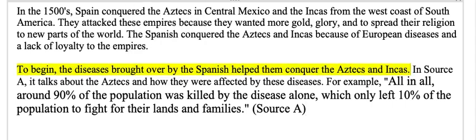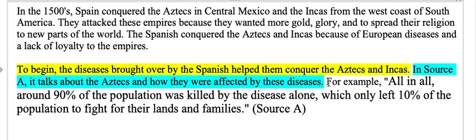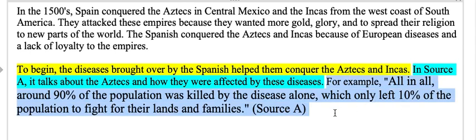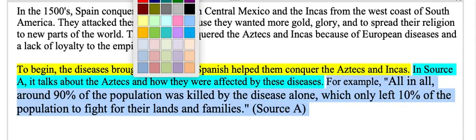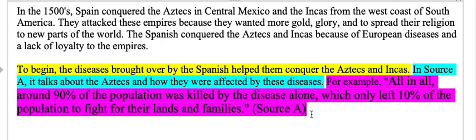Again, that is the assertion, which came from my thesis. That is the context sentence, which tells my reader where I got my evidence from and who that evidence is talking about or what it's talking about. And then lastly, the actual evidence that I chose from my essay planning sheet.